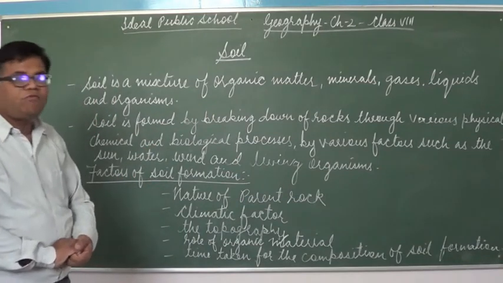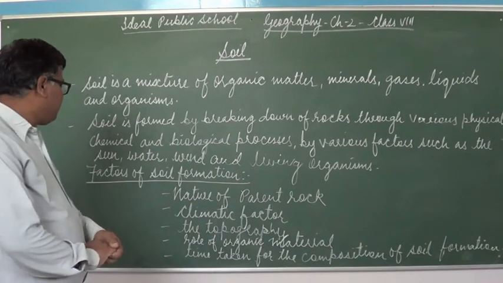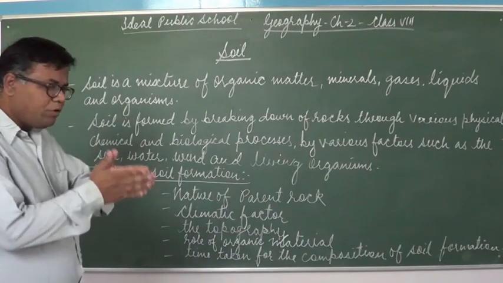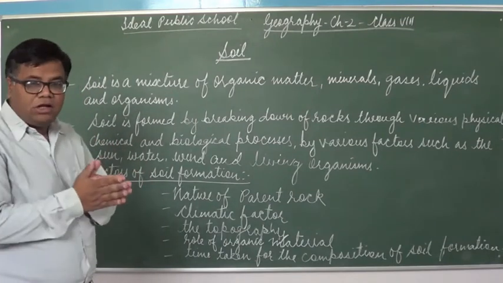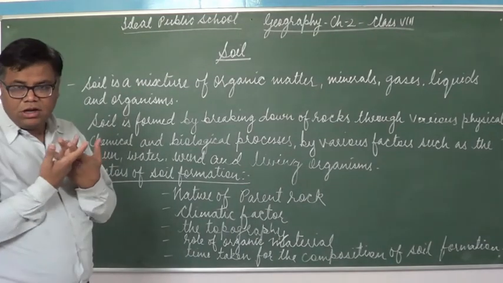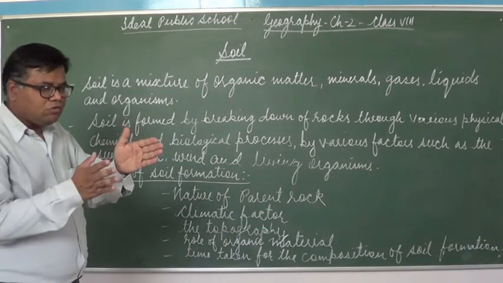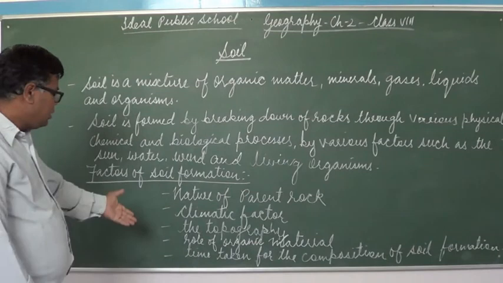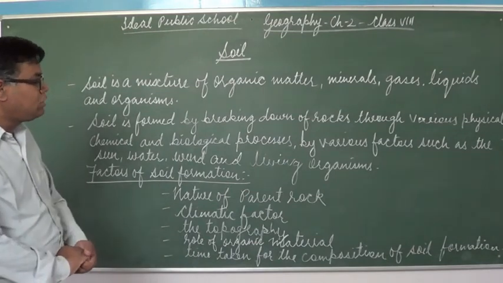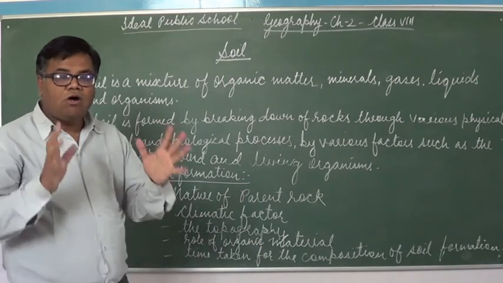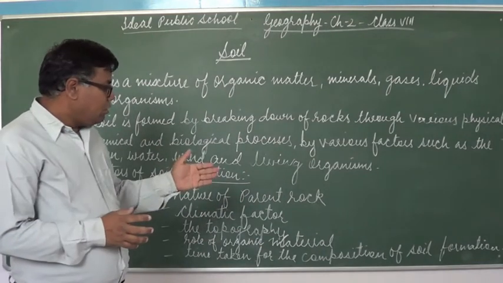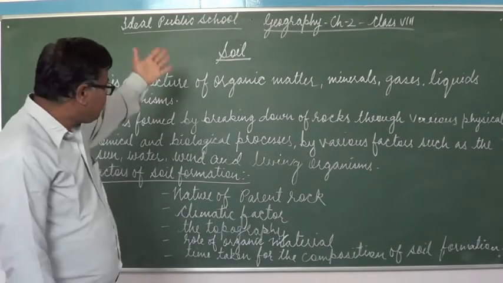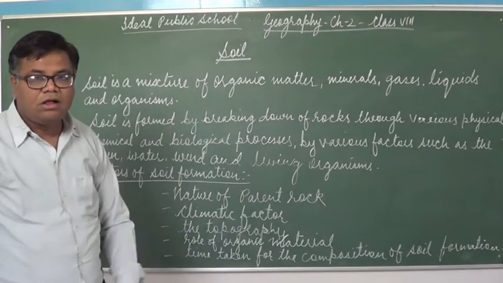The second one is climatic factor. Climatic factor is also one of the factors of soil formation. Then the topography, and the role of organic material. The fertility of the soil depends on the role of organic material. And the last one is time taken for the composition of soil formation, that is, how much time is taken. So this is the process and this is what soil is.